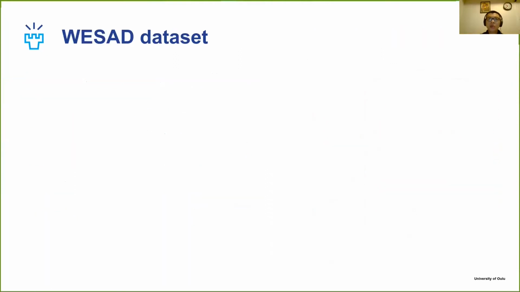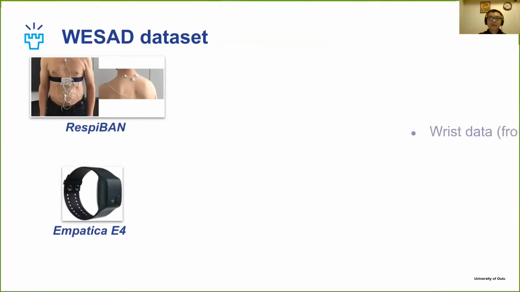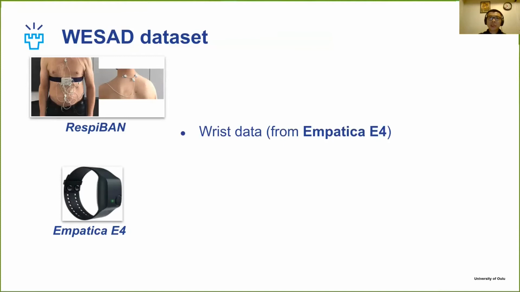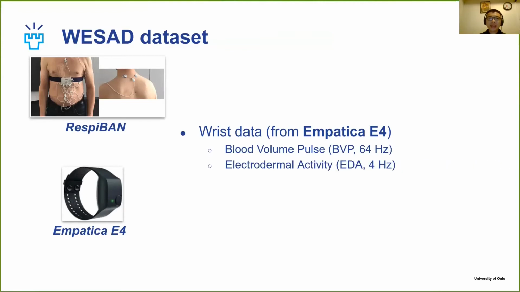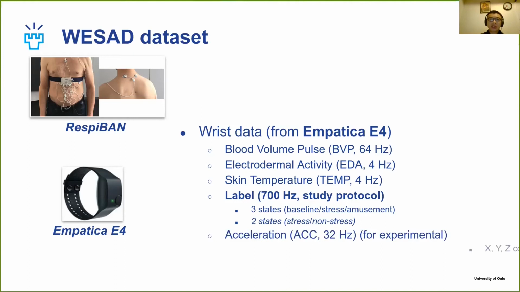In this work, we utilize the WESAD dataset to build our stress detection system. The WESAD dataset is a high-quality multimodal dataset for human affective detection. The data were collected from 15 persons using the chest band and the wristband. We only use the data from the wristband that include the blood volume pulse at 64 Hz, the EDA at 4 Hz, skin temperature at 4 Hz, and the label at 700 Hz. It also contains the acceleration data.